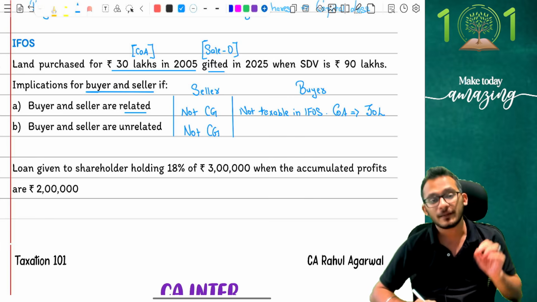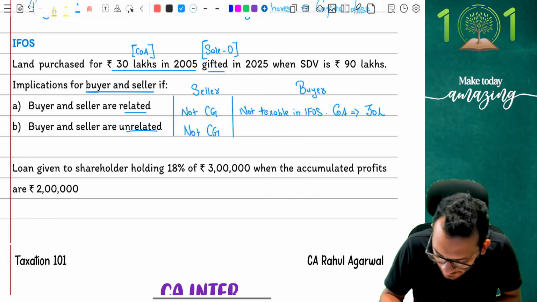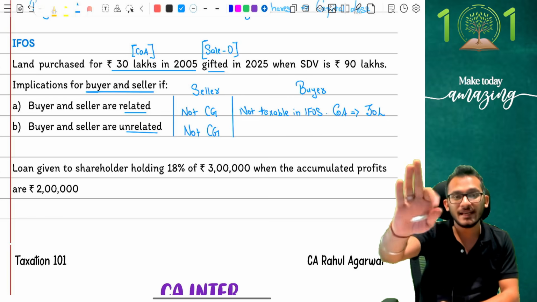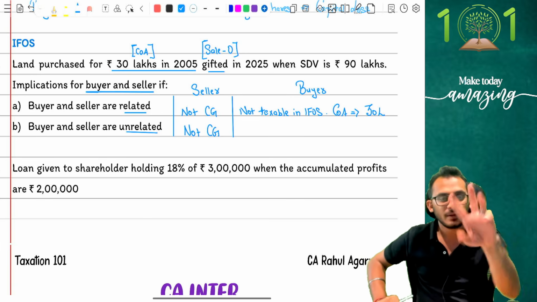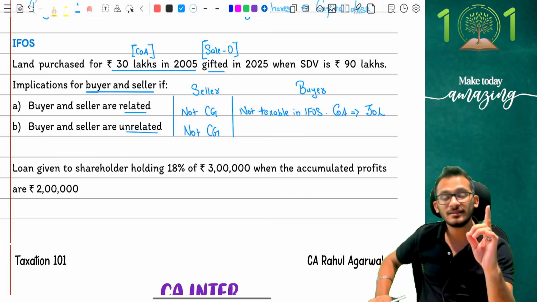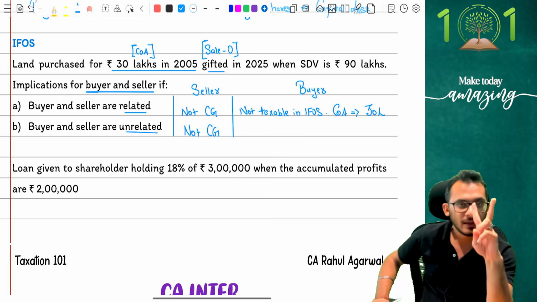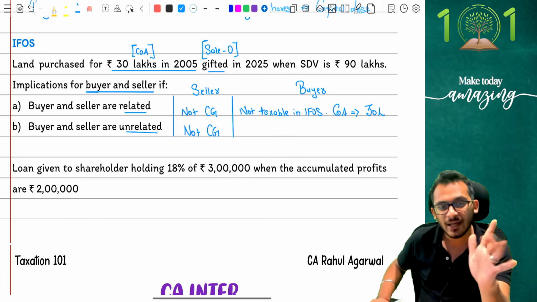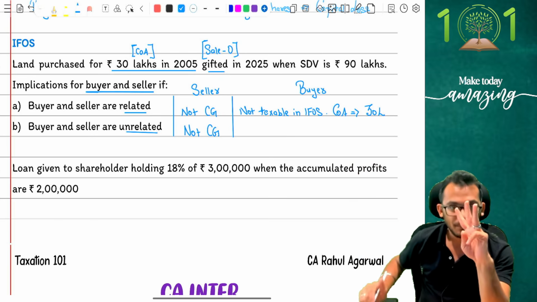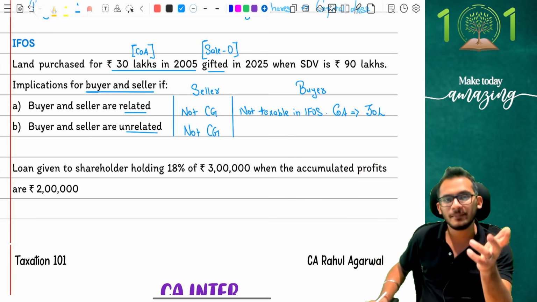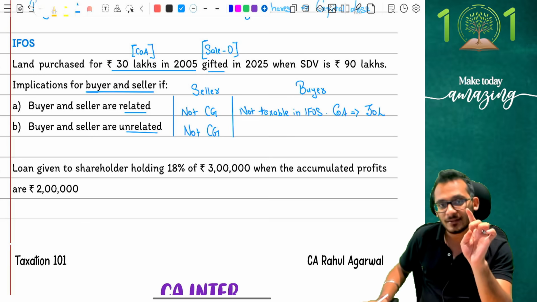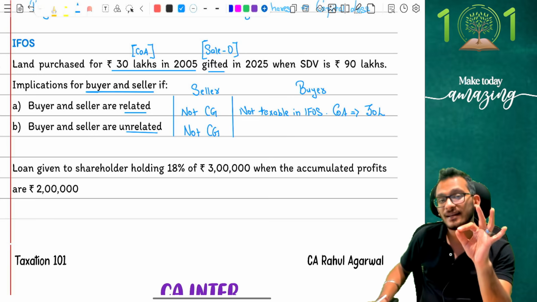Now comes the next part. The next part is where they say the buyer is unrelated. Now, when the buyer is unrelated, the same logic will apply. As the buyer, I am coming and saying I have received a gift. Now, income tax will say 3 conditions. Condition number 1, check for the asset. Yes, land is covered. Condition number 2, check for exemptions. Do I have any exemptions? No, not a related party. Condition number 3, check for the limit. I have a limit of 50,000 rupees, which has anyway been breached. With all those conditions satisfied, the buyer will now have to pay tax under IFOS.